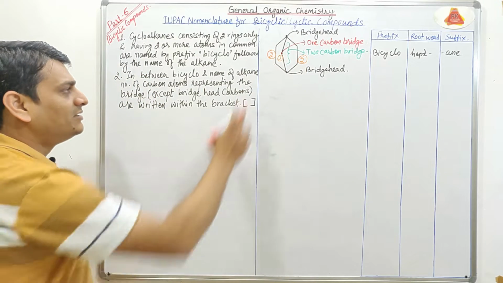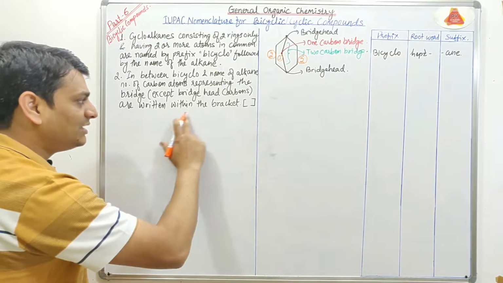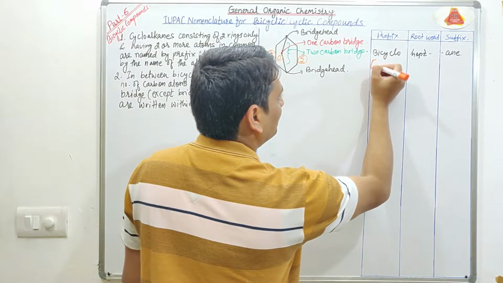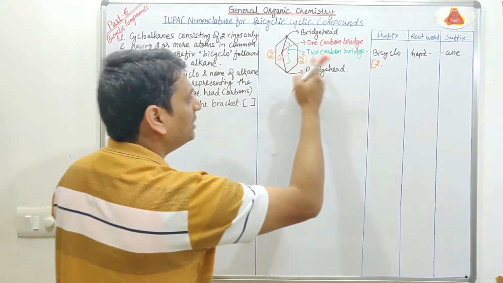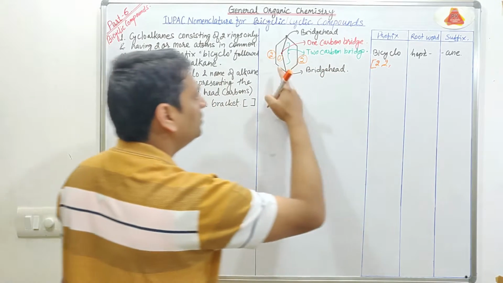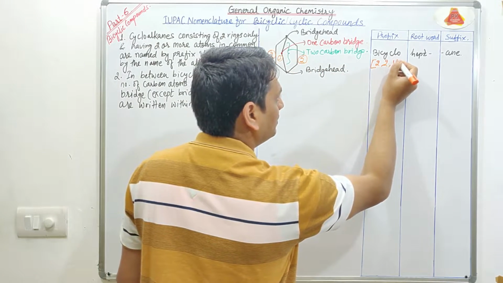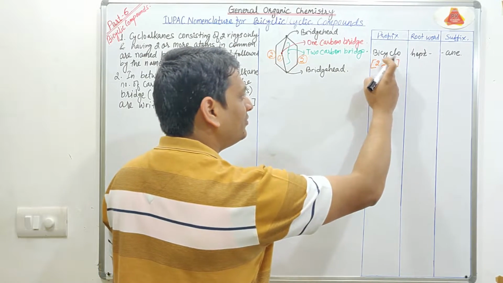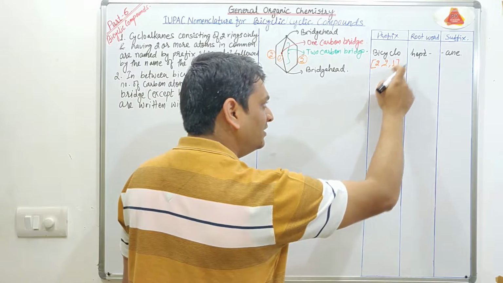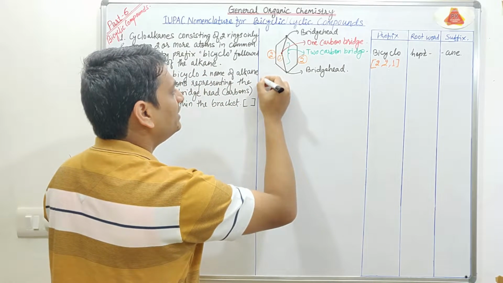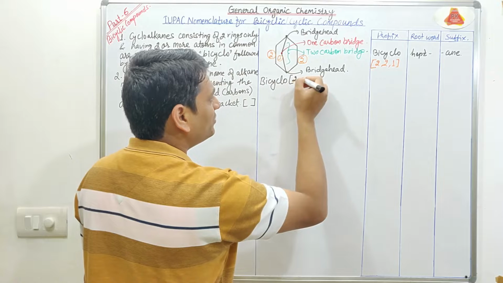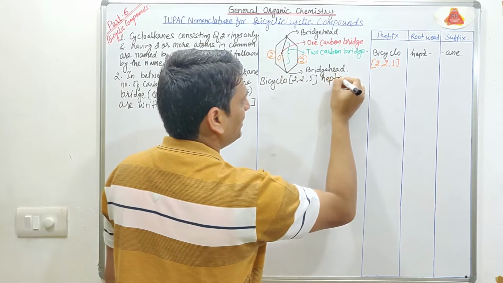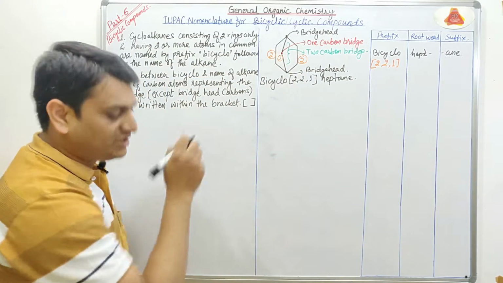So we have to write these numbers of carbon atoms in the bracket, in descending order. So we will write 2, then again 2, then 1. Now the full name of this structure will be bicyclo[2,2,1]heptane. Now let's take some other example.